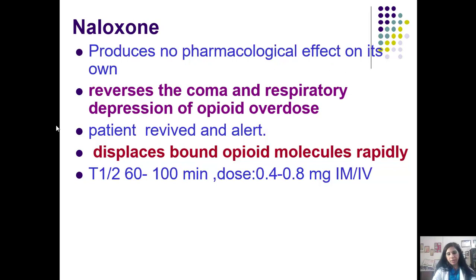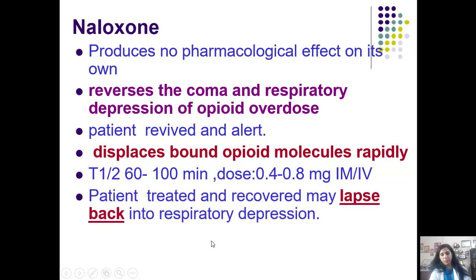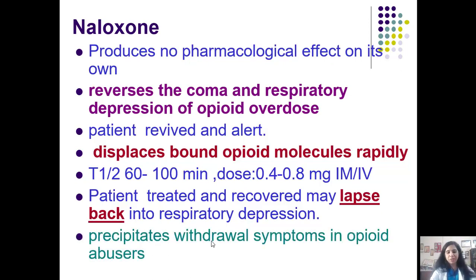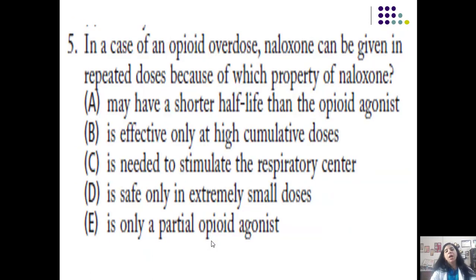Half-life is 60 to 100 minutes, and dose is 0.4 to 0.8 milligram intramuscularly or intravenously, and this dose has to be repeated in order to prevent the person sinking back again into respiratory depression. A patient treated and recovered may lapse back into respiratory depression. It precipitates withdrawal symptoms in opioid abusers, as I discussed, because naloxone is a pure mu antagonist, and this characteristic it shares with pentazocine, which also precipitates withdrawal symptoms in opioid abusers.